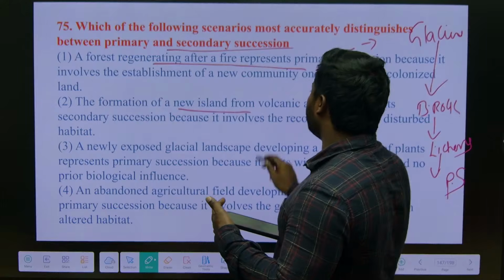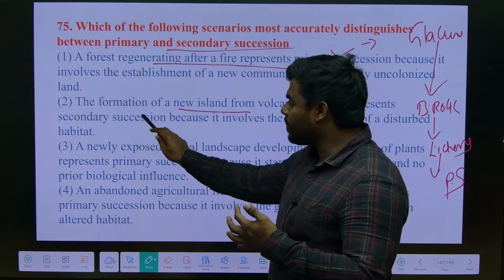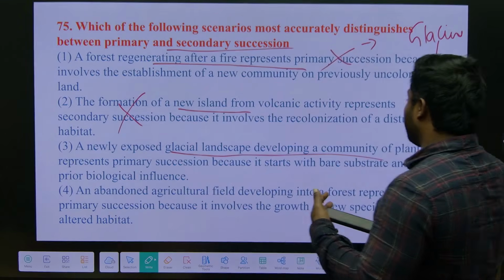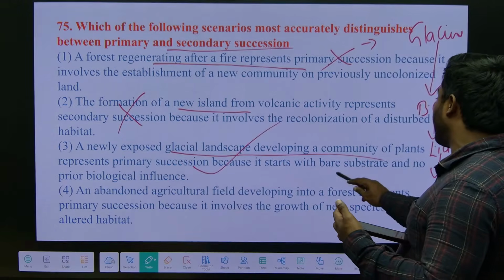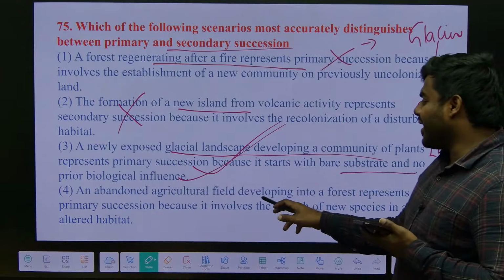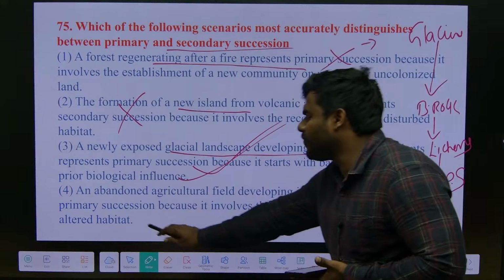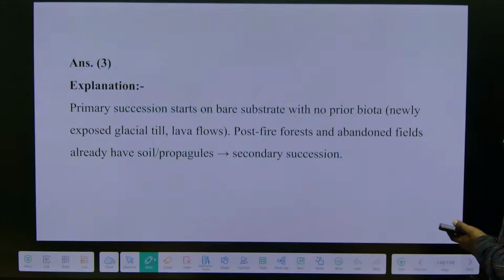The formation of a new island from volcanic activity represents primary. A newly exposed glacial landscape developing a community of plants represents primary because it starts with a bare substrate and no prior biological influence. An abandoned agricultural field means soil is already present, so it is definitely secondary succession. Answer is 3. Good.